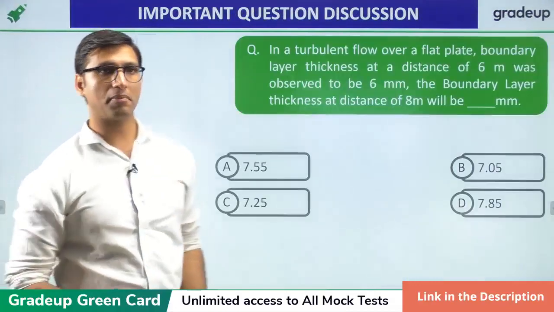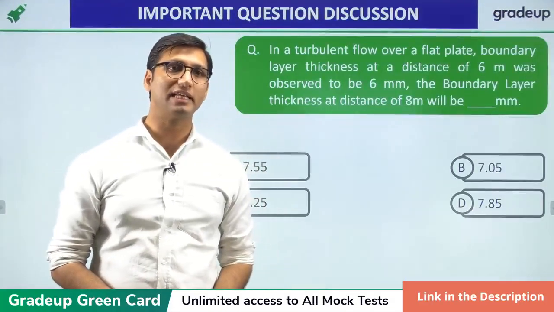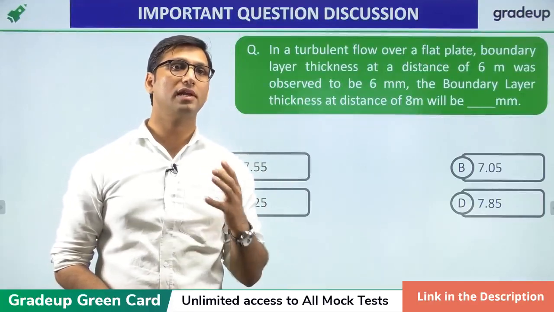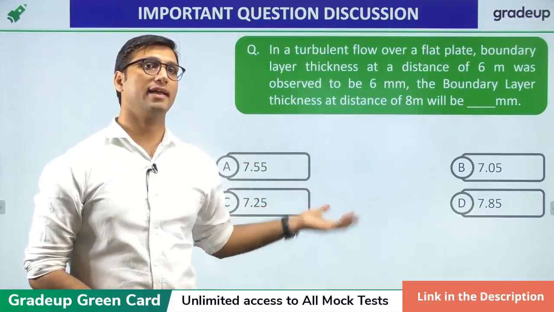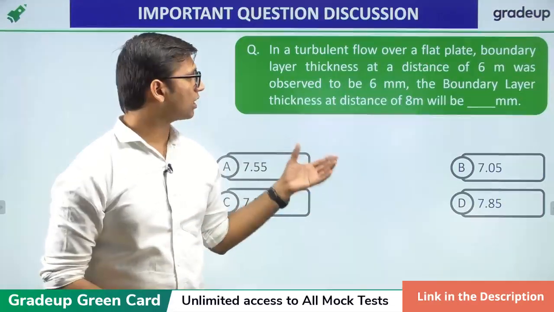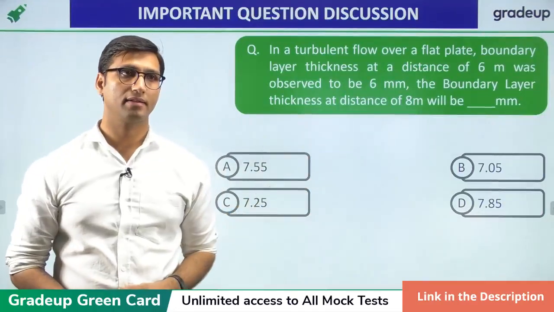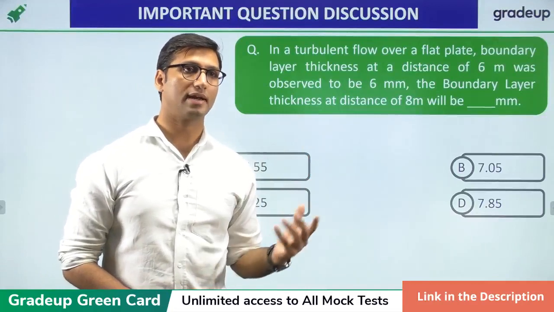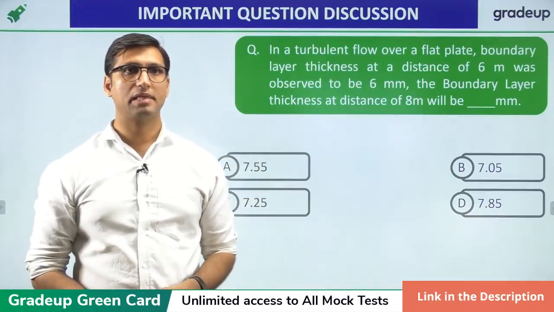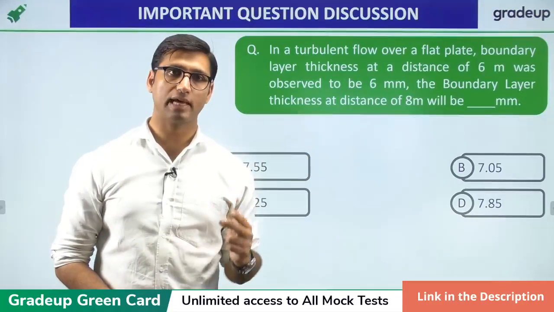Next question, again from boundary layer. This time you have to find the relation of the turbulent boundary layer thickness with the distance from the leading edge. Please read the question carefully and tell me the right answer for this question. I am giving you 2 minutes to solve this question. Take your time and solve the question.